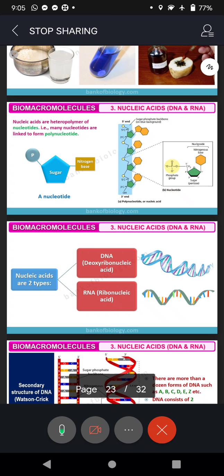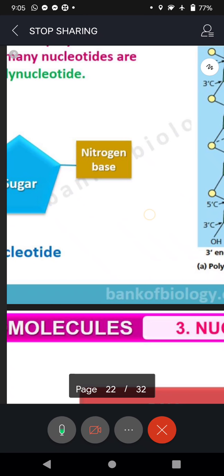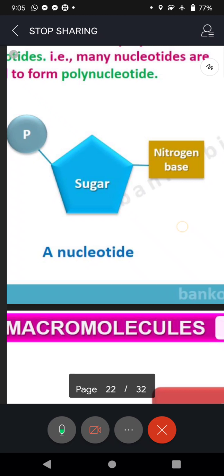Now we go for the chemical constituents. What makes DNA? These three substances will make DNA. Remember, one sugar molecule in the center, one side phosphate molecule, another side nitrogen base. So we say SP, superintop police acid, S for sugar, P for phosphate. To that SP, N is added, nitrogen base is added.